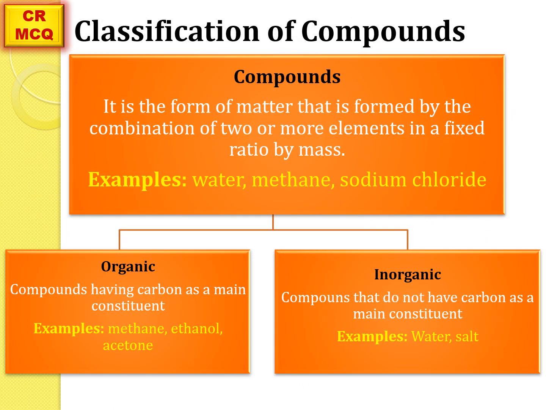The next pure type of substance is the compounds. On the basis of chemical classification, matter is divided into pure substances and mixtures. Pure substances are of two types: elements and compounds. Elements we have already discussed. Now we will discuss the compounds. A compound is the form of matter that is formed by the combination of two or more elements in a fixed ratio by mass. For example, water.